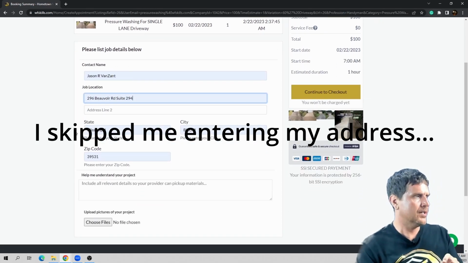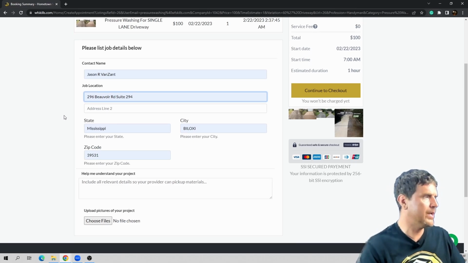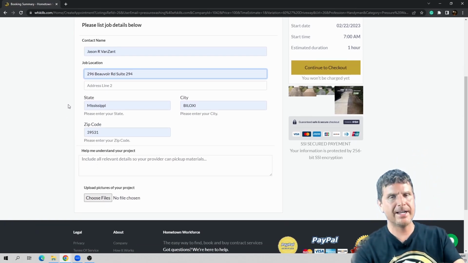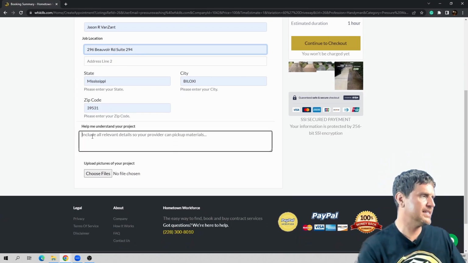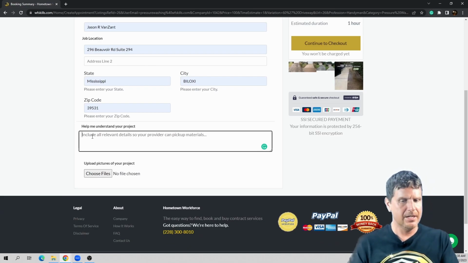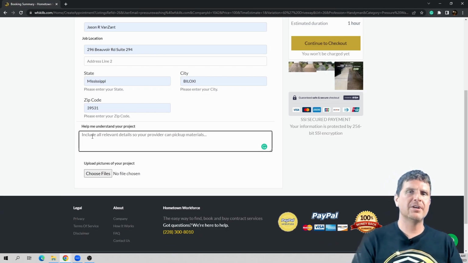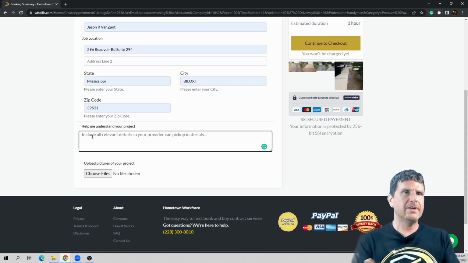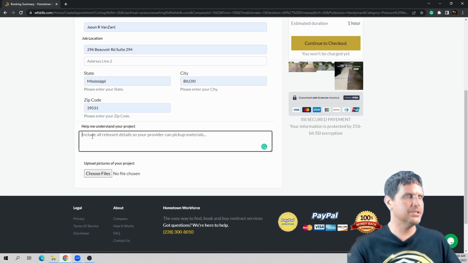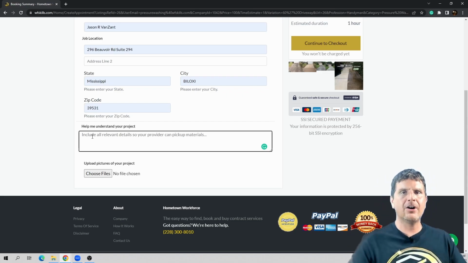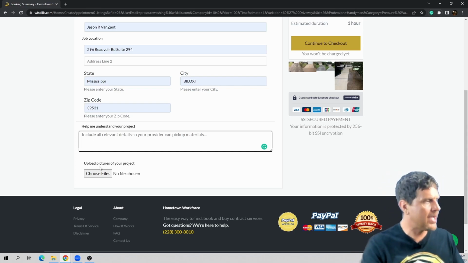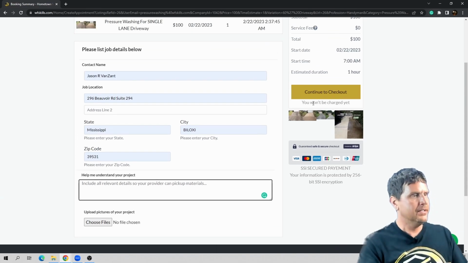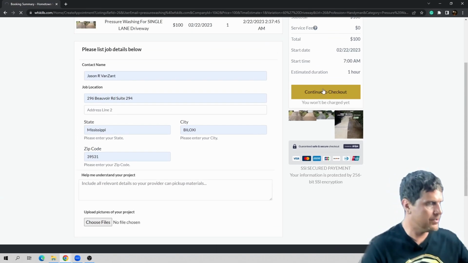Add our job details. This sends the address to the contractor so they know basically where the job is supposed to take place. And if you have any specific details related to this project that you need the contractor to know, like maybe you've got a car that's left in the driveway, and of course you're going to trust this contractor, so you just leave the car, you leave the keys in the car, and the contractor is going to move it and then pressure wash your driveway, and then of course they're going to move it back because they have to be honest and reliable, right?